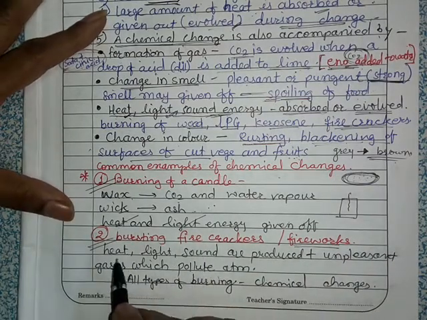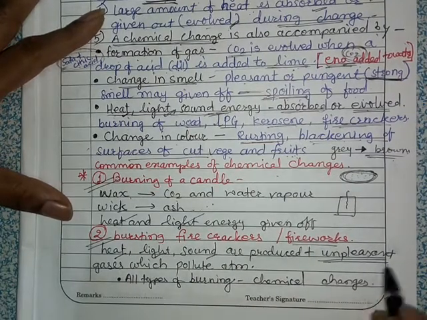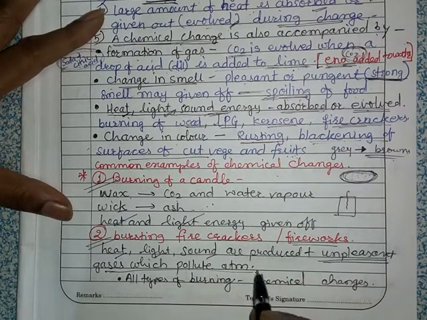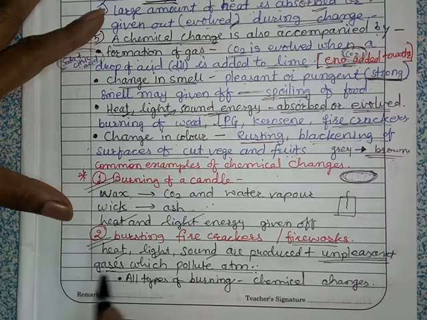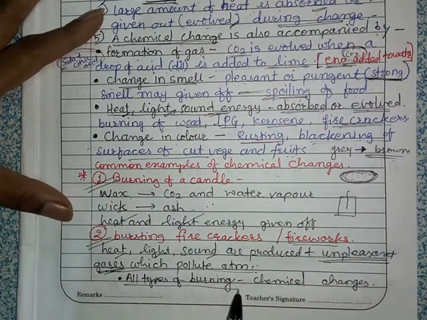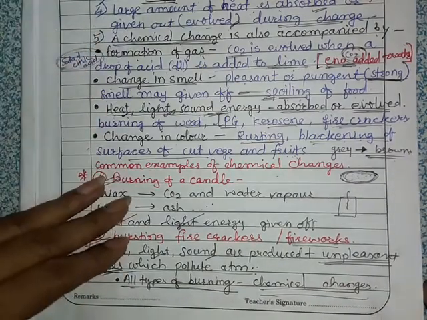During this change, heat, light, and sound are produced, plus unpleasant gases also come out which pollute the atmosphere, and there is a smell of those gases in the atmosphere. So all types of burning are chemical changes.